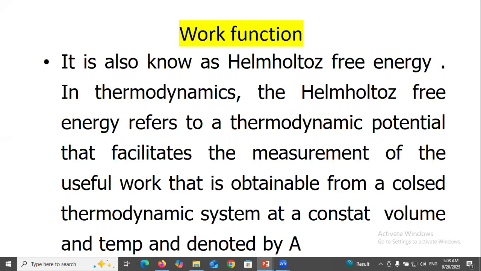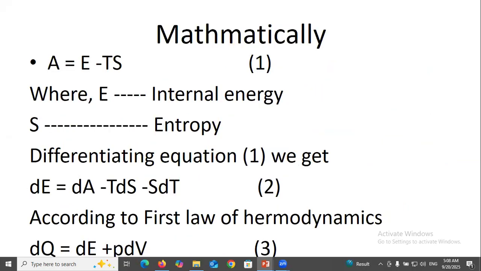Work function, it is also known as Helmholtz free energy. In thermodynamics, Helmholtz free energy refers to the thermodynamic potential that measures the useful work obtainable from a closed thermodynamic system at constant volume and temperature, denoted by A. Mathematically, A equal to E minus TS, where E equal to internal energy and S is entropy.